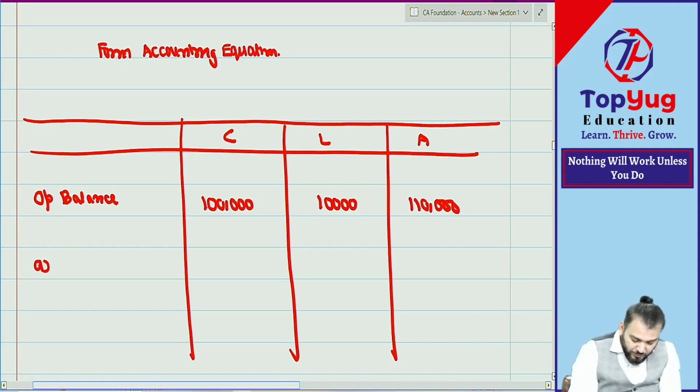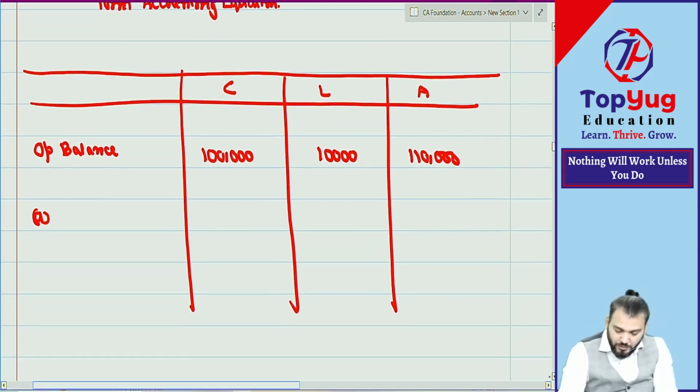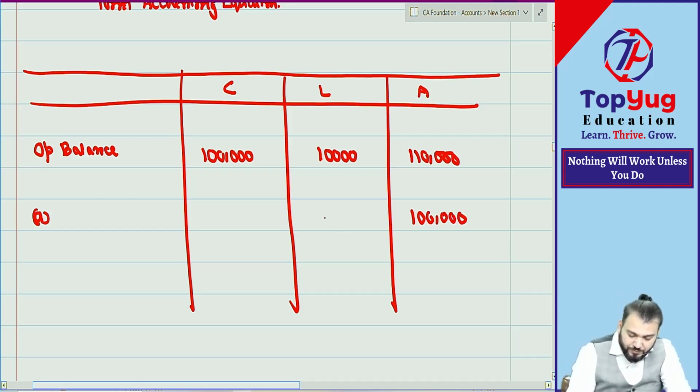What is transaction number A? Purchase goods means asset will increase by how much? 1 lakh. And what is the second effect? Liability will also increase 1 lakh. So plus 1 lakh, plus 1 lakh.